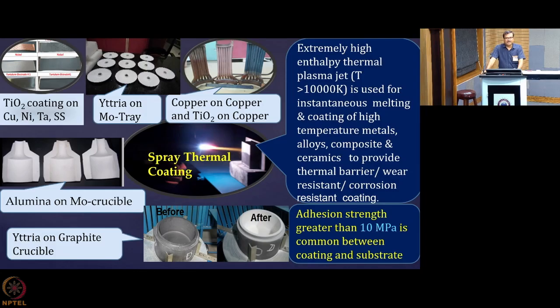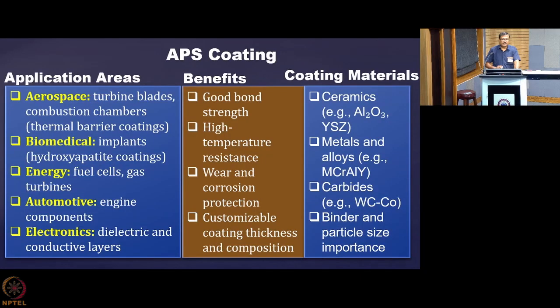So extremely high enthalpy of thermal plasma jet, greater than 10,000 degrees Kelvin, is used for instantaneous melting and coating of high temperature materials, alloys and composites and ceramics to provide thermal barrier, wear resistant or corrosion resistant coating. So adhesion strength over the material you can easily get more than 10 megapascal. It is very common between the substrate and the coating. So that is why it is a very useful area, and the reason why they are useful I have already told you over here in this slide.